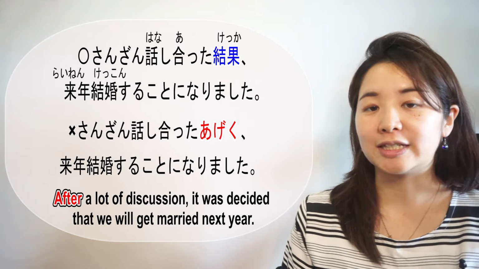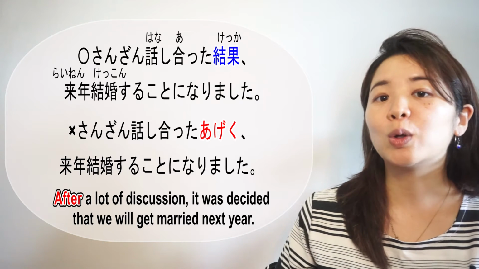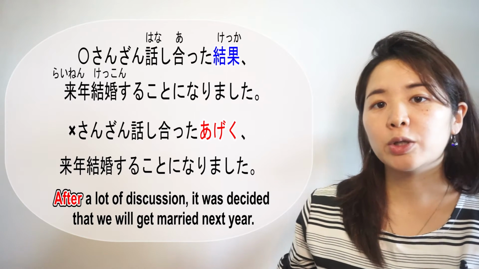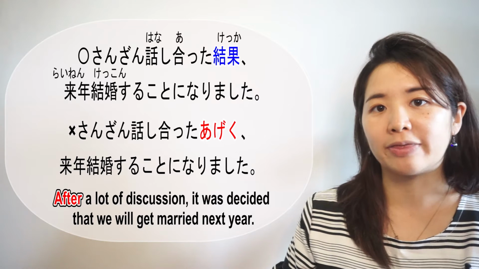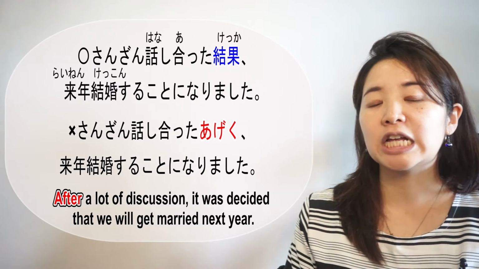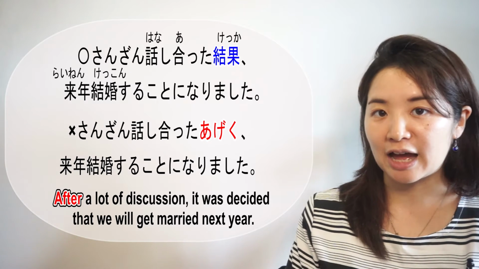So we will change this into ta form plus 結果. ことになります is it was decided that. We cannot use あげく here because あげく is only used when the latter clause includes a bad result. So we cannot say 散々話し合ったあげく結婚することになりました。